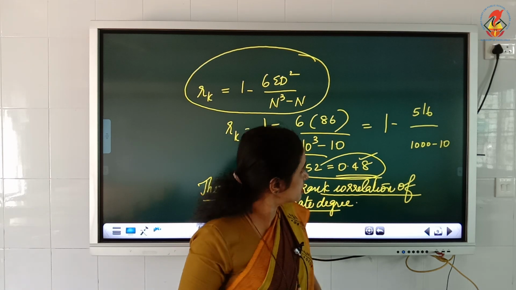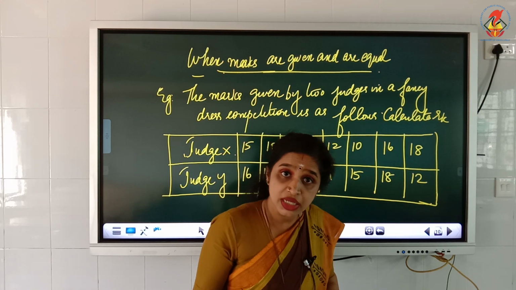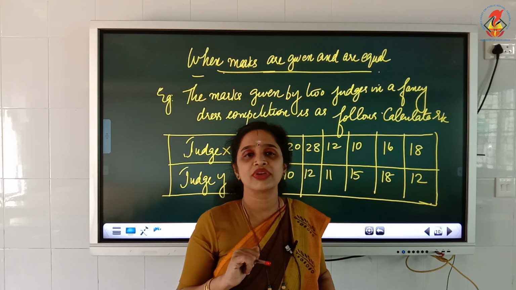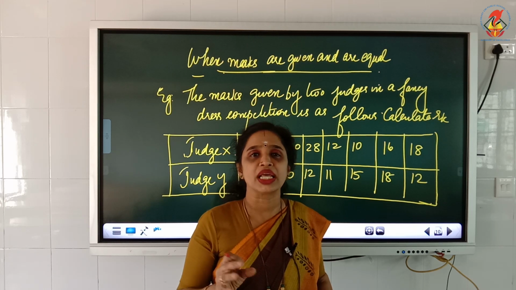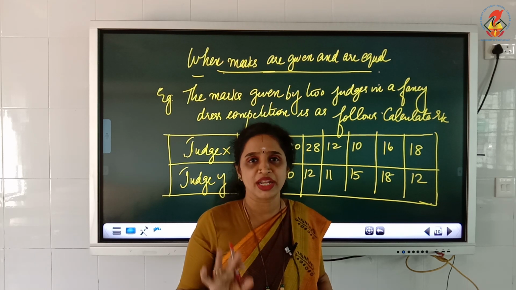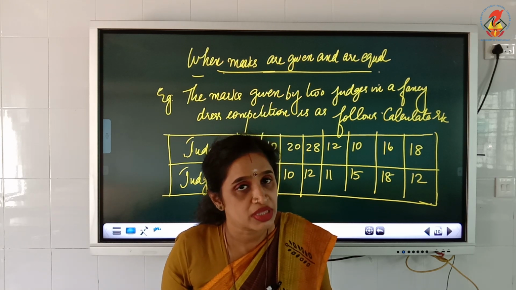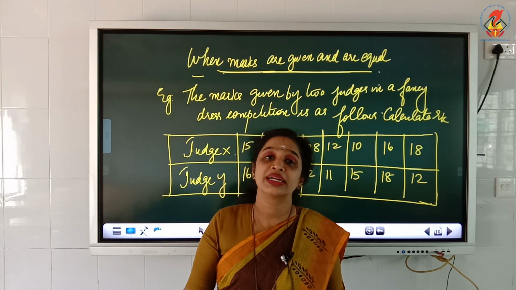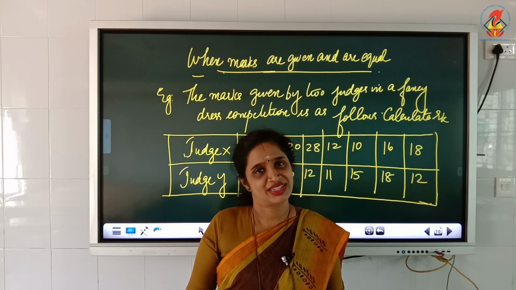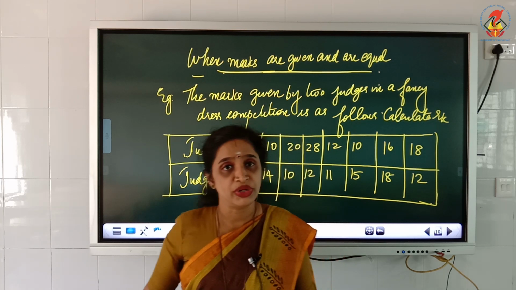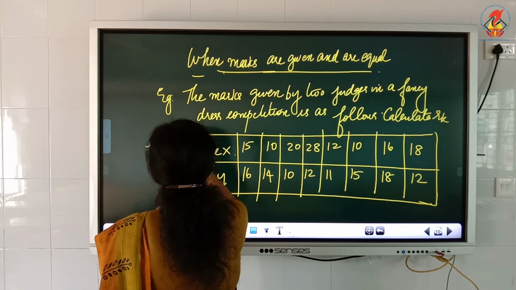Okay. Now next we will move on to the third pattern, that is when the marks are given but they are equal. For example, the second participant and the third participant are given 10 marks, 10 and 10, by one particular judge. The second and third participant are given the same mark. So how will you assess the rank correlation during that time? Let us see what we do at that time. To make you understand, there is an example given here.